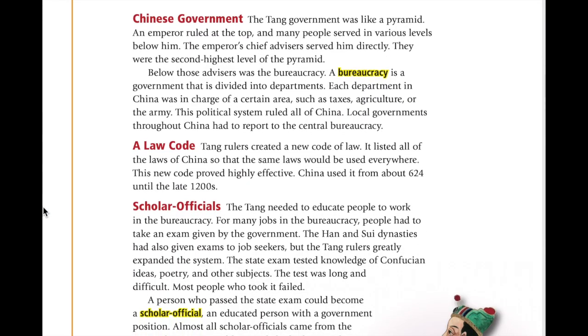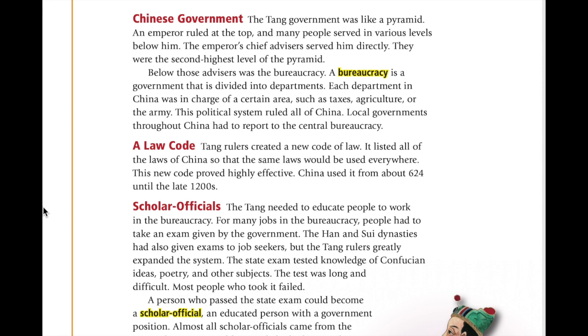Chinese government. The Tang government was like a pyramid. An emperor ruled at the top, and many people served in various levels below him. The emperor's chief advisors served him directly. They were the second highest level of the pyramid. Below those advisors was the bureaucracy. A bureaucracy is a government that is divided into departments. Each department in China was in charge of a certain area, such as taxes, agriculture, or the army. This political system ruled all of China. Local governments throughout China had to report to the central bureaucracy.